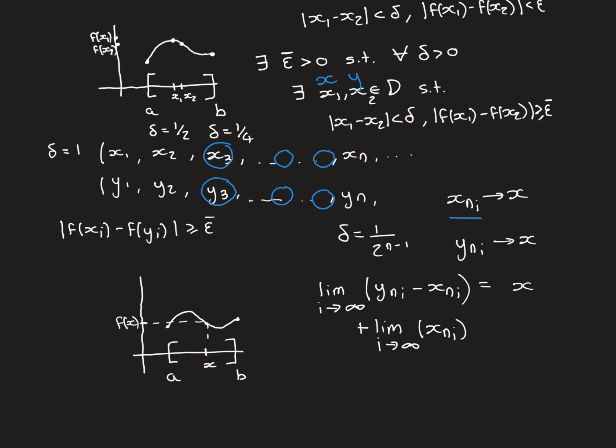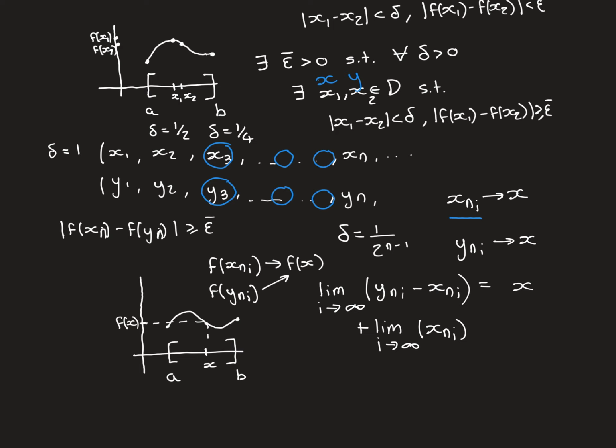This is the way, after all, that we set up these sequences. So to say that again, the image sequence for the x subsequence is going to have to converge to f of x by continuity, because this converges to x, and the image sequence for the y subsequence, which is denoted by this, is also going to have to converge to f of x by continuity.